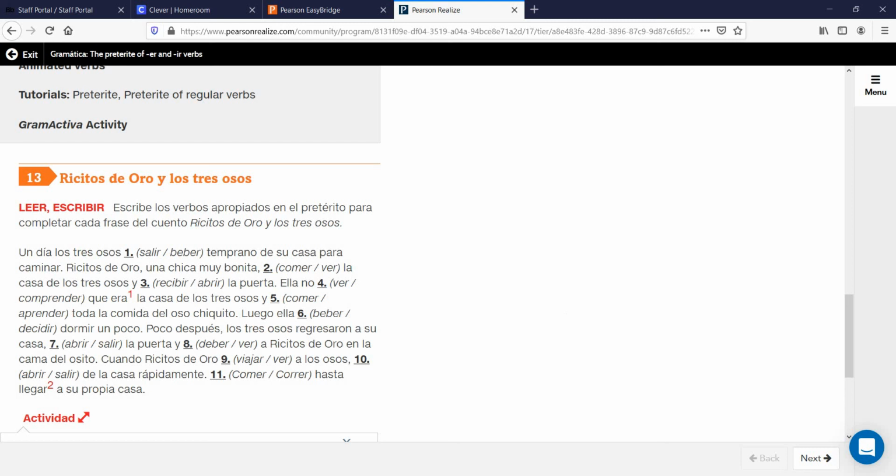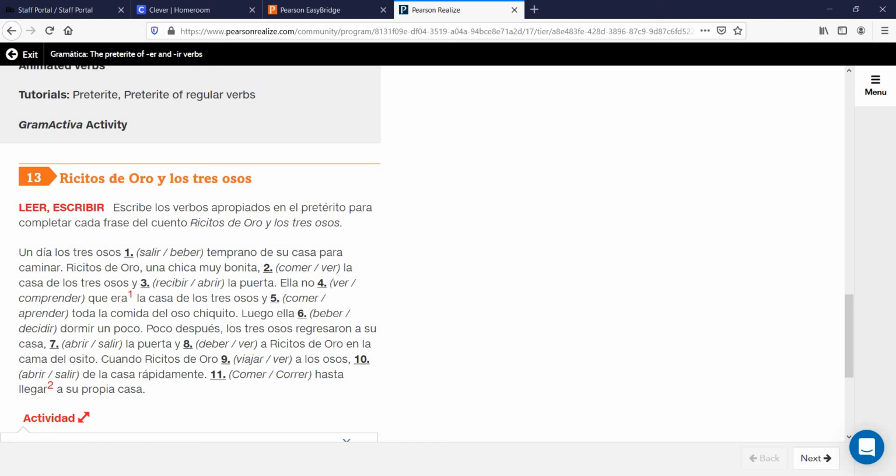Un día, los tres osos, salir o beber temprano, early, de su casa para caminar. You know, caminar means to walk. Ricito de Oro, which means Goldilocks, una chica muy bonita, comer o ver, la casa de los tres osos y recibir o abrir la puerta.